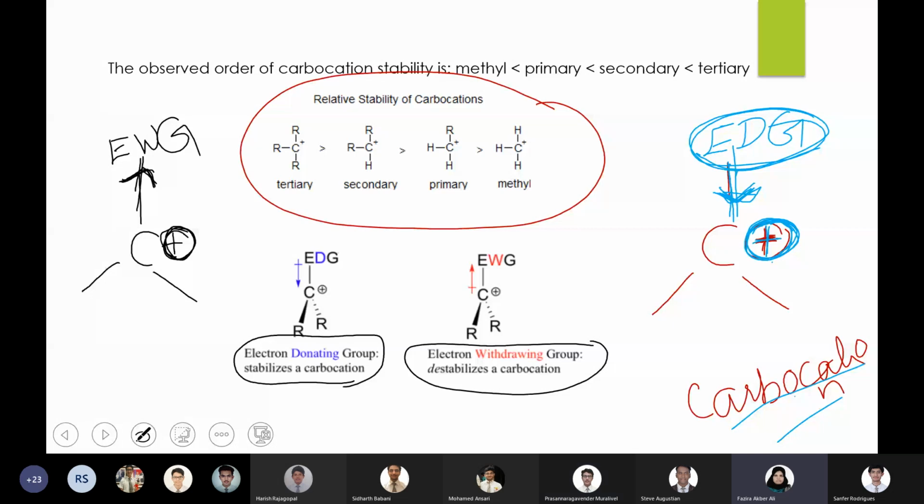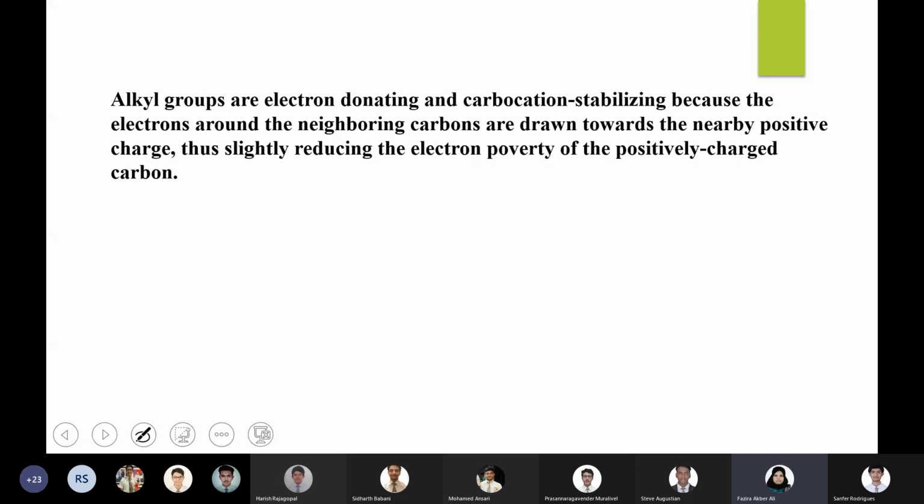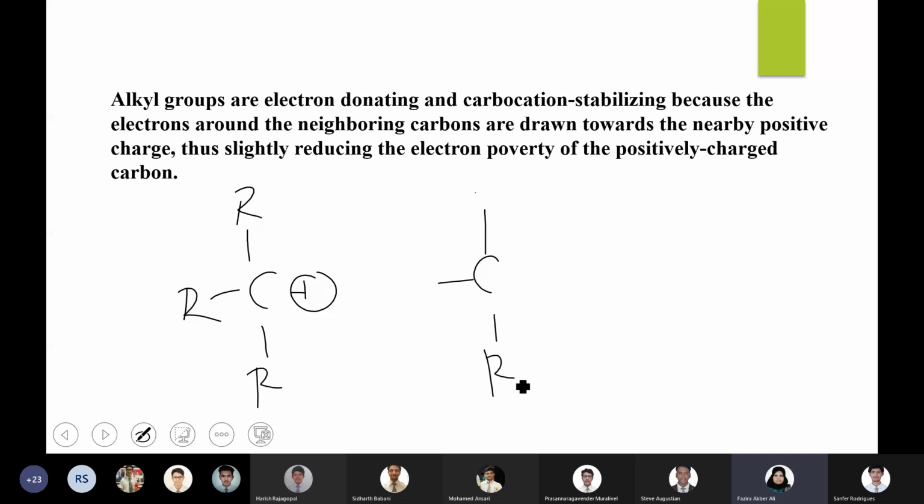Okay. So based on this concept, you can explain the order of stability of carbocation. If you see, you have tertiary with 3 alkyl groups, and you have secondary with 2 alkyl groups, and the primary carbocation is with 1 alkyl group.